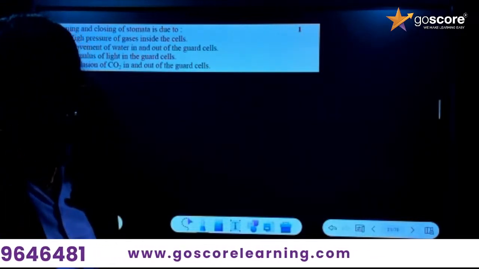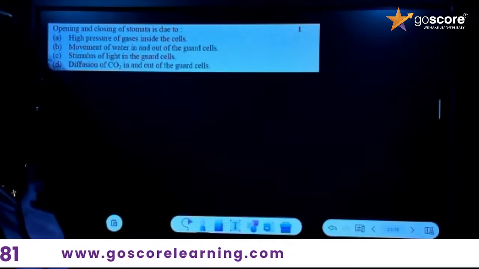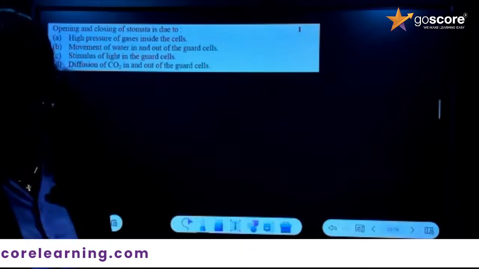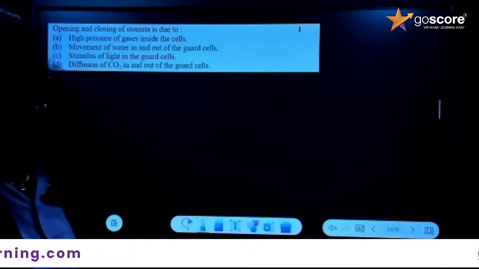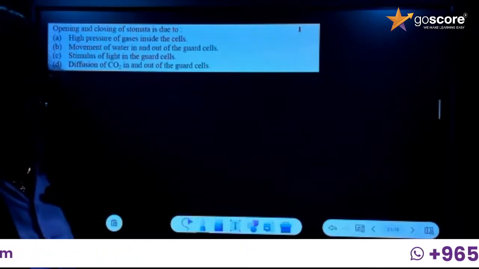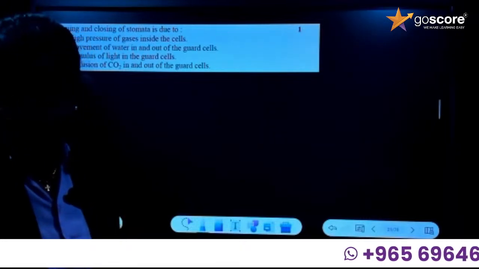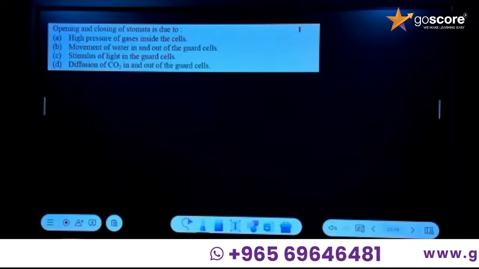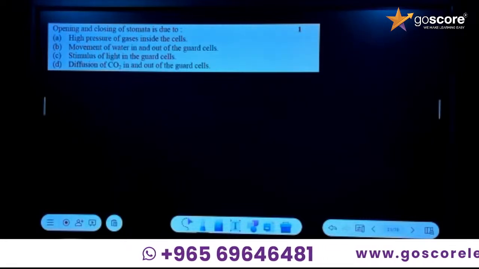So what is the answer? Anyone, can you give the answer for this question? Let me see. What is the reason for opening and closing of the stomata? What are the different reasons given? It is high pressure of gas inside the cell. Is that high pressure of gas inside the cell? No, it's not about the high pressure.